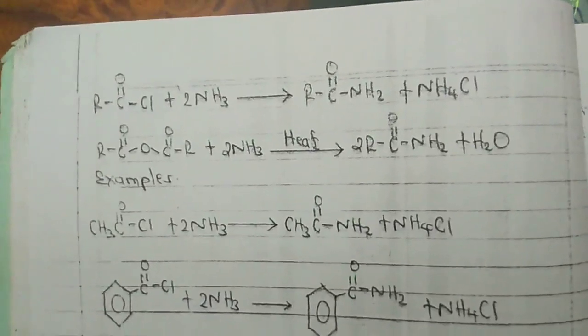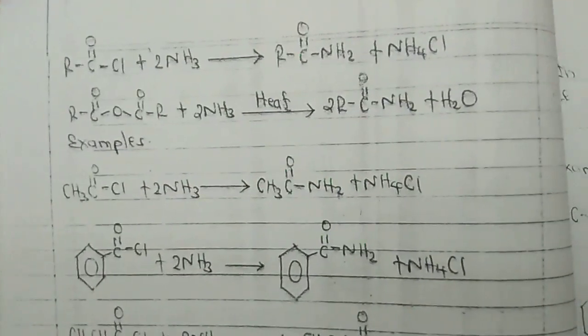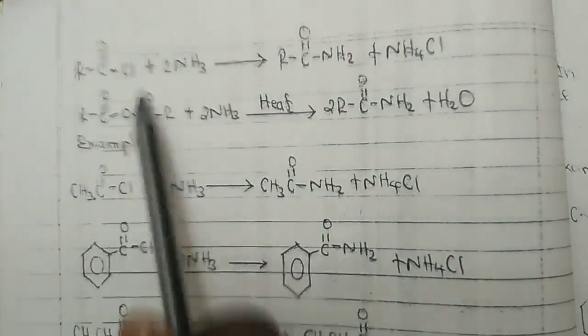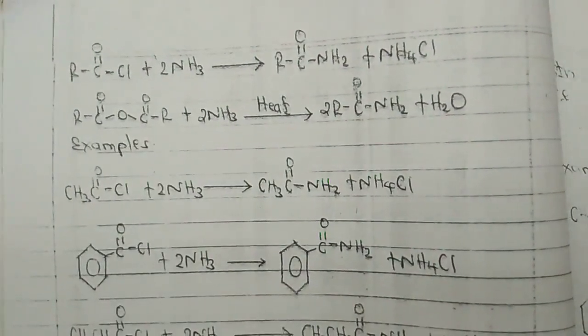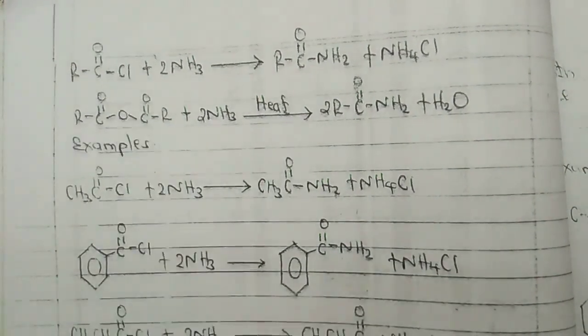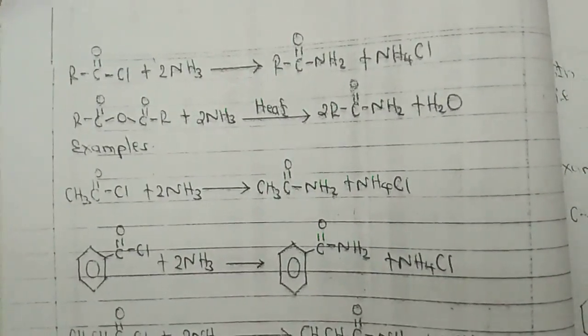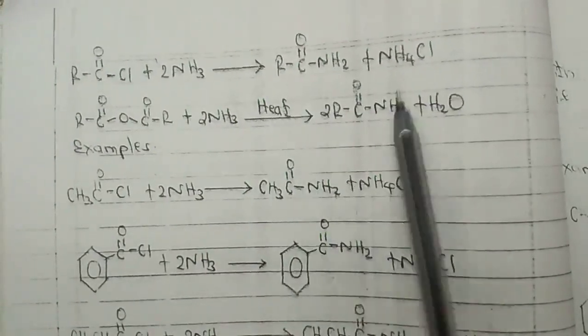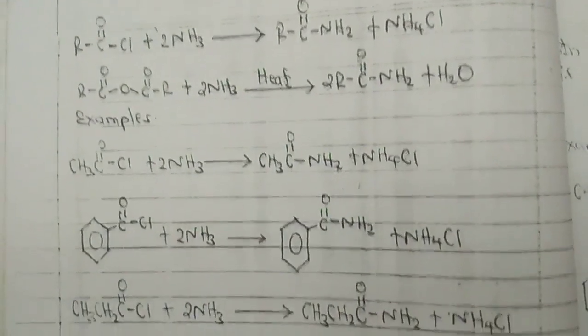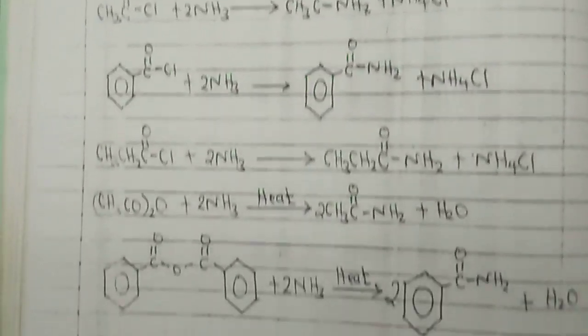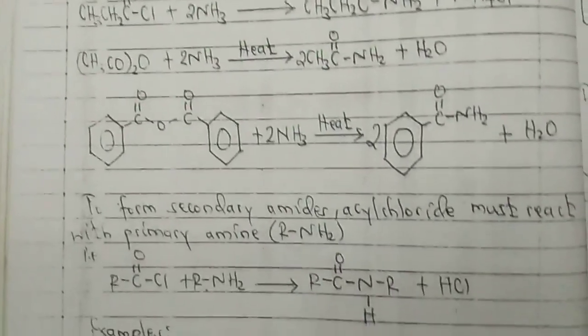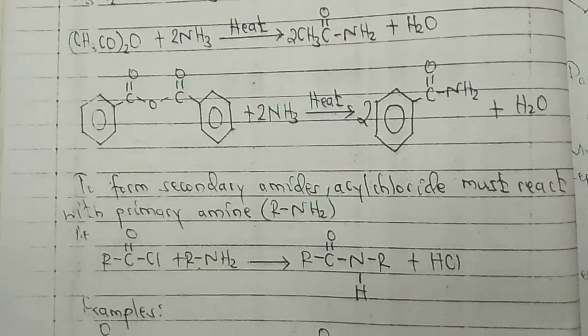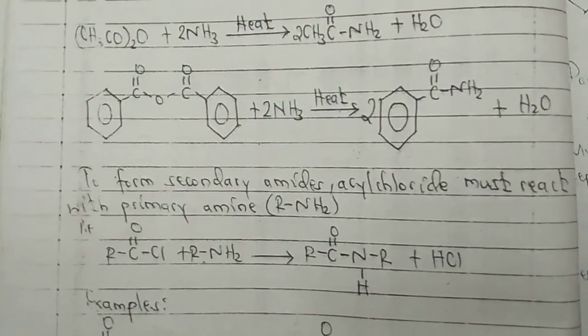Hizo group zote za compound tumesha discuss hapo nyuma. So reaction tulizosoma kule kunaenda kuzirudia tena. For example reaction huyo hapo ambayo ni ammonia ni huyo hapa RC down with oxygen, then tuna RC down with oxygen, then tuna chlorine pattern reaction na ammonia na kupata amide. Reaction hizo hapo nyingi tu. Preparation of amide, hiyo ni reaction of acid chloride au acid anhydride with the ammonia.